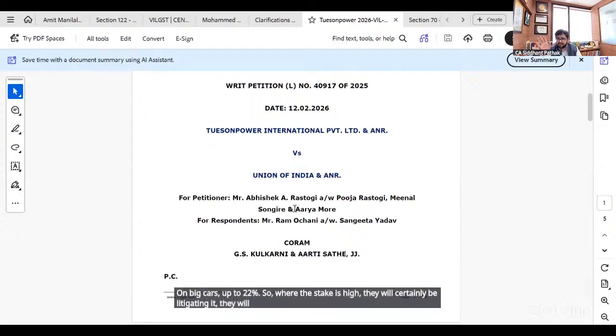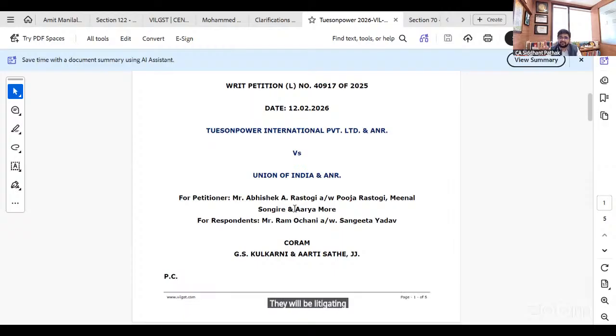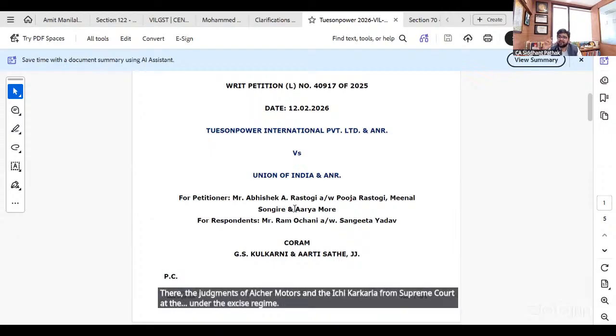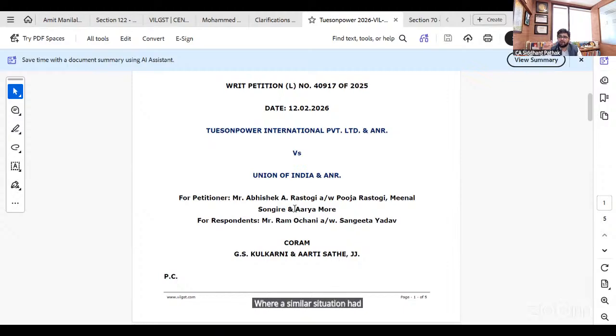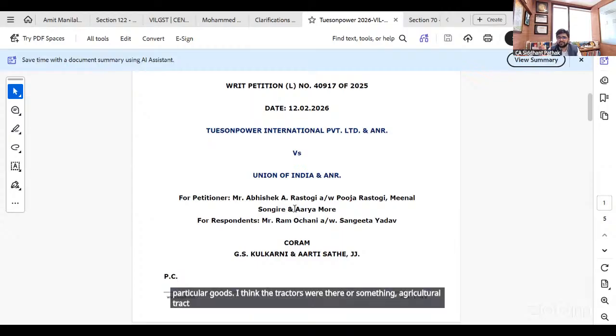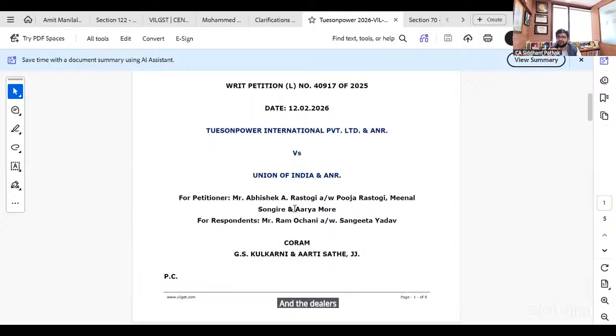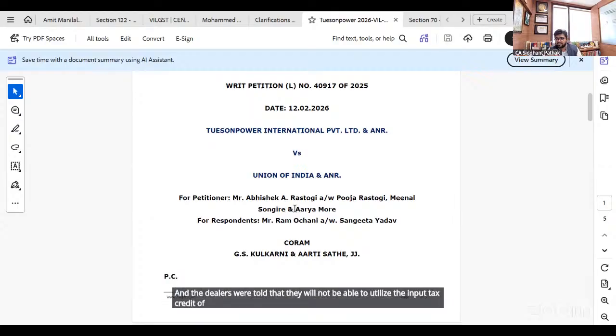They will not sit idle, they will be litigating it, and there the judgments of Eicher Motors and Dai Ichi Karkaria from the Supreme Court under the excise regime, where a similar situation had happened. On a particular date, the government had exempted particular goods. I think agricultural tractors were exempted from excise duty. And the dealers were told that they will not be able to utilize the input tax credit of the CENVAT credit of the raw material or the inputs they bought for manufacture of those tractors.